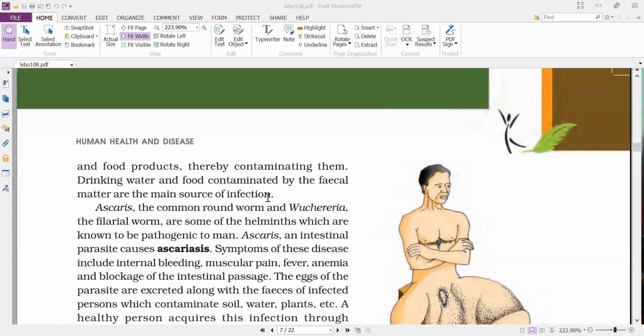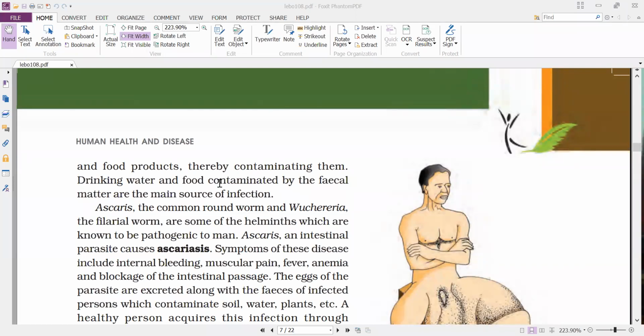The food and drinking water contaminated with these organisms by houseflies are the primary source of the disease-causing organism, which enters our body through this contaminated water and food.